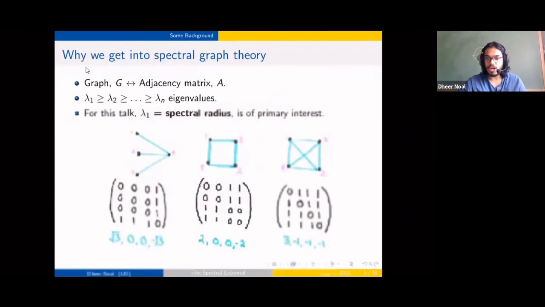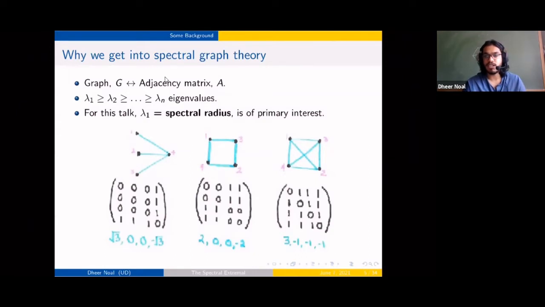All right. So that was the Turan problem. Now we're going to get into some spectral graph theory. In spectral graph theory, we try to associate matrices to graphs, and then study the eigenvalues and eigenvectors of these matrices, which may give us information about the graphs that we may not otherwise have been able to study. The matrix we're going to be associating to our graphs in this talk is the adjacency matrix.